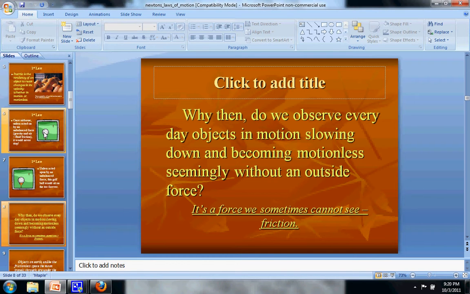So this is on your sheet, it says click to add title, but I'm not doing this as a presentation. It says, why do we observe everyday objects in motion slowing down and becoming motionless, seemingly without a force? Well, the answer is things slow down even though they don't look like they should, something like a frisbee, and it's because of friction. Usually it's air friction, sometimes it's friction with the ground, and sometimes it's friction with a liquid. That friction is a resistance that makes you eventually stop moving.